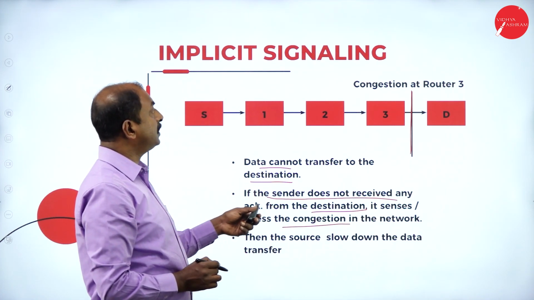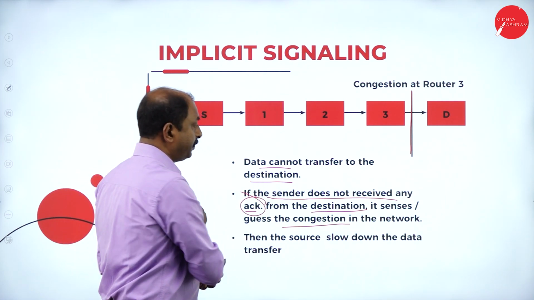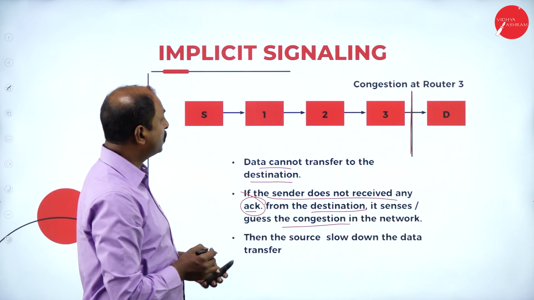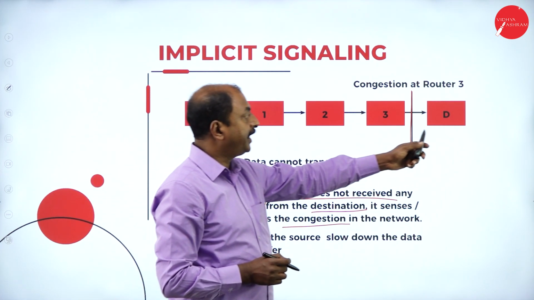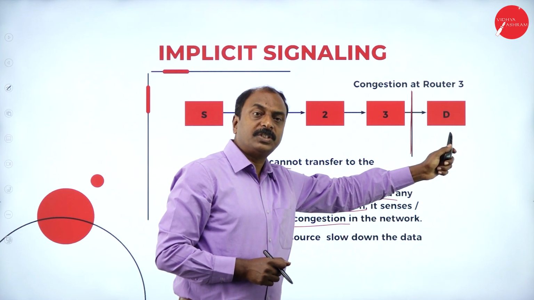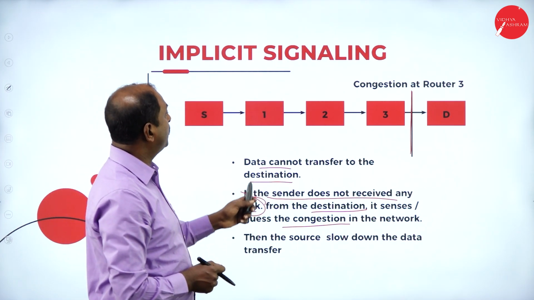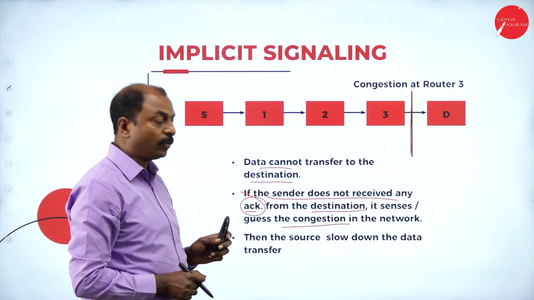So implicit signaling works with the concept of acknowledgement. As and when the data packets reach the destination, it sends an acknowledgement for each and every packet sent from the source node.